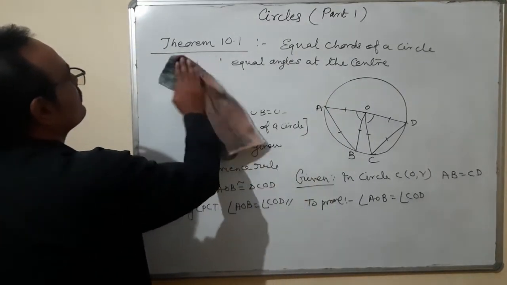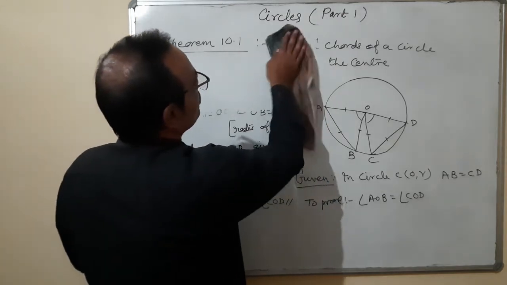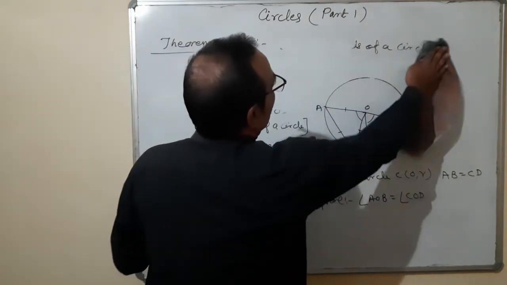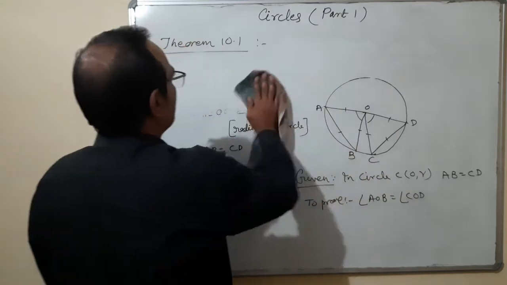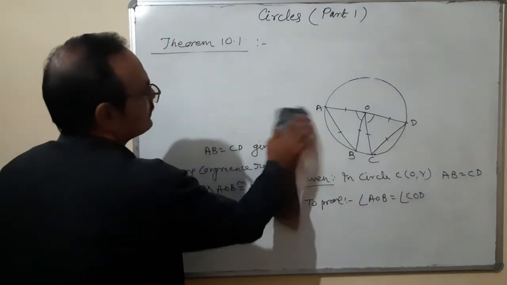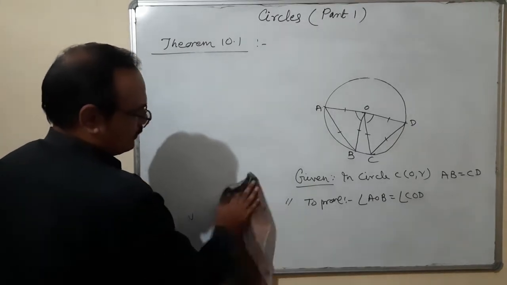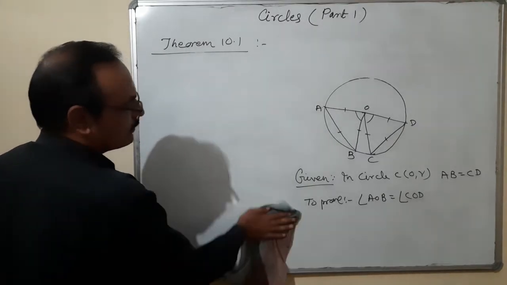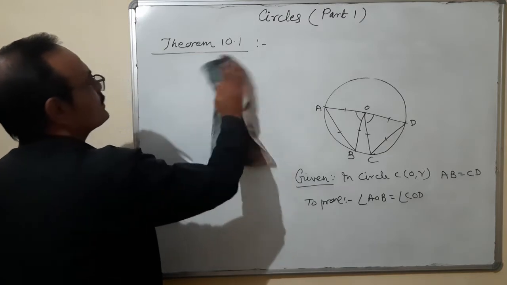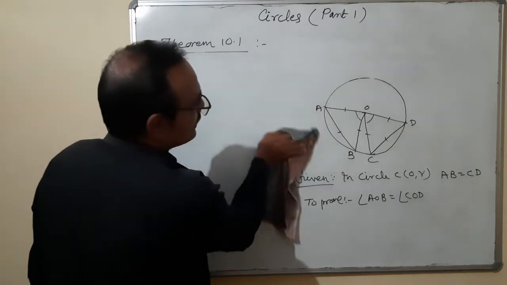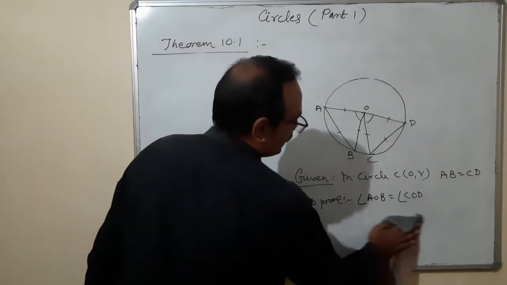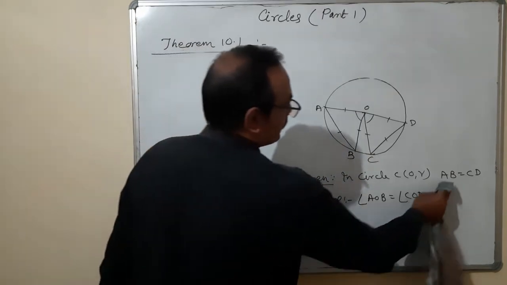Now coming to theorem 10.2. What is 10.2? Converse part. If the angles subtended at the center by two chords are equal, then prove that the chords are equal.